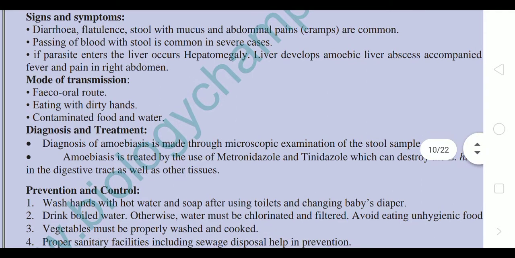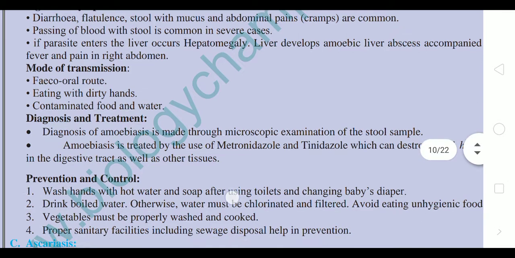Next, the mode of transmission is the feco-oral route. Feco means our fecal matter, and oral means when we touch our fingers to our mouth or lips, the cysts enter our body. Eating with dirty hands, that is without washing hands, is one cause. That's why our parents always taught us to wash our hands before having food. Contaminated food and water, as I already told you, where proper hygiene is not maintained when eating outside, is another mode of transmission.